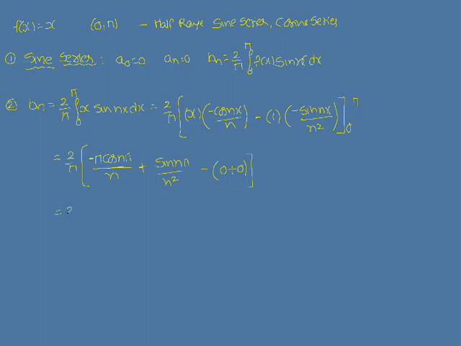That is equal to 2 by pi into minus pi into cos n pi, which means minus 1 whole power n, by n, plus sin n pi, which means 0. So you are left with this term only. The pi will get cancelled, so you are left with minus 2 into minus 1 power n by n. This is nothing but 2 into minus 1 whole power n plus 1 by n. Then what is the half range sine series?